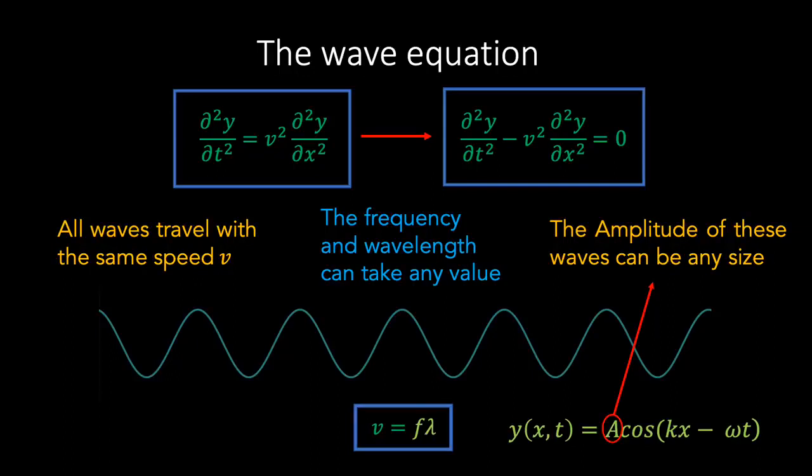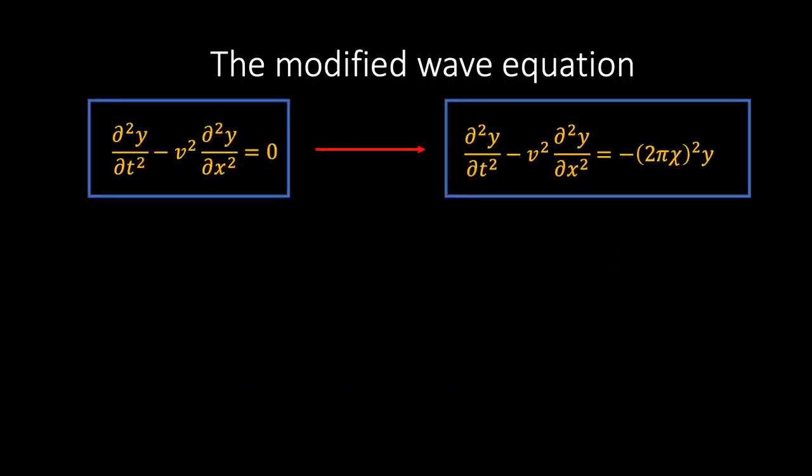Unsurprisingly, this situation changes once quantum mechanics is factored in, and we will look at quantum waves shortly. Before doing so, it's worth pausing a moment and considering whether it's possible to modify our wave equation, and if so, what effect this might have on the relationship between speed, wavelength, and frequency. A natural extension to the wave equation is to consider the addition of a linear term in y, as can be seen in the boxed equation.